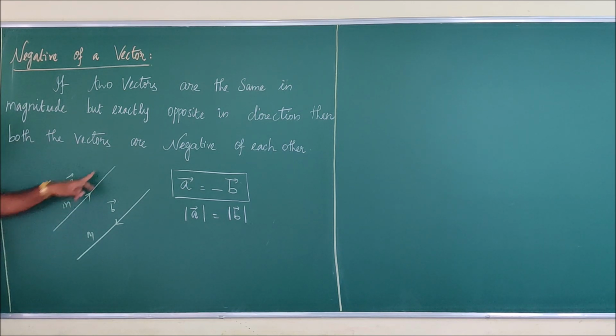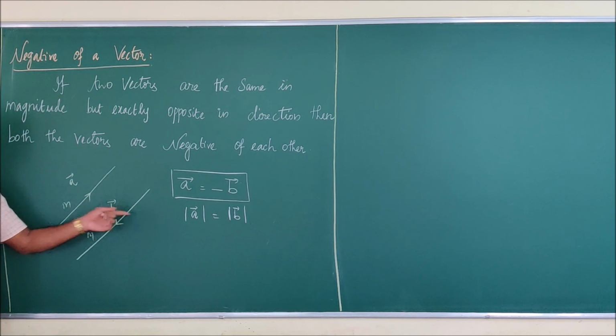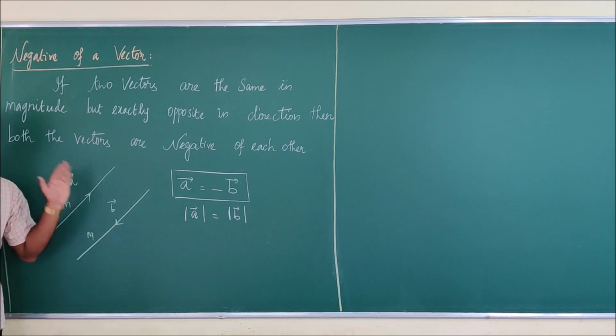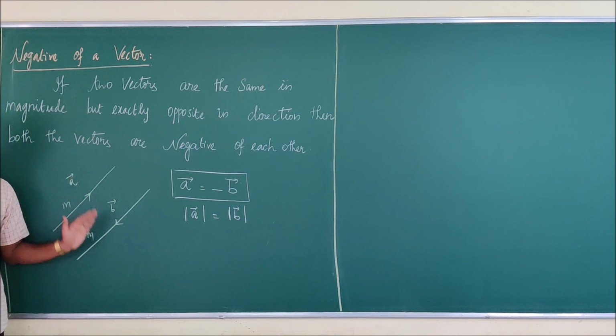You have the A vector in this direction whose magnitude is m, and I have taken another vector, B vector, whose magnitude is also m. But when you compare the direction of both A vector and B vector, you can see the difference. Both of them are exactly opposite to each other.